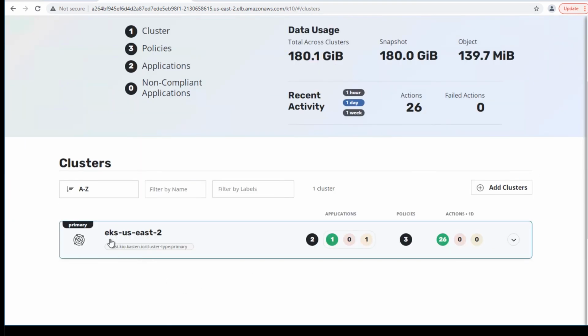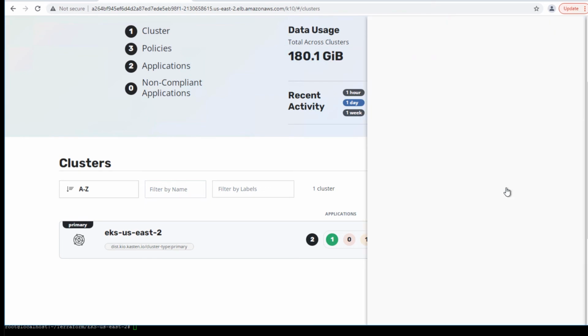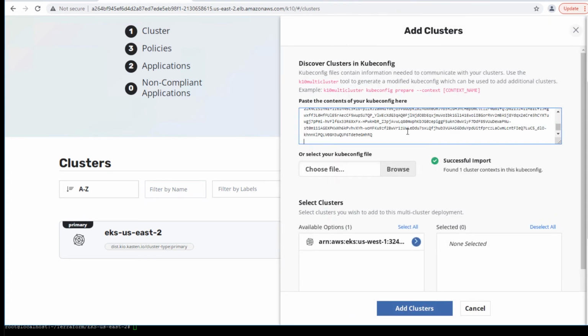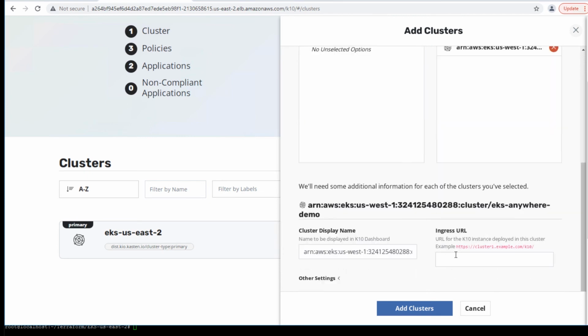As you can see, we have our EKS US East 2 primary Kubernetes cluster. And now what we want to do is add our secondary cluster here. And in this case, it's an EKS Anywhere cluster. Just by pasting the contents of the kube config for the secondary cluster, K10 automatically discovers the properties of that cluster.